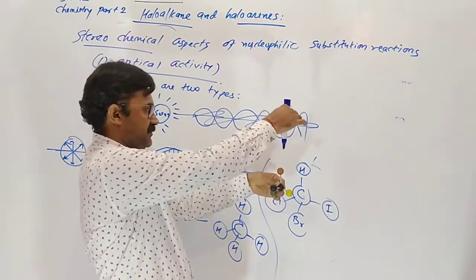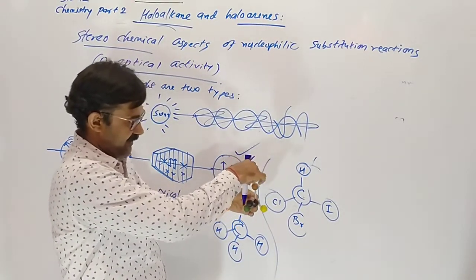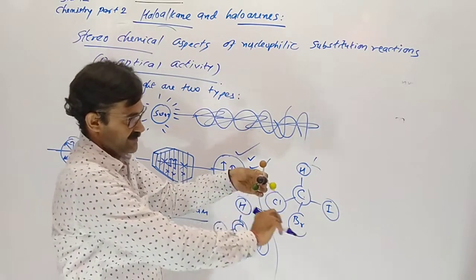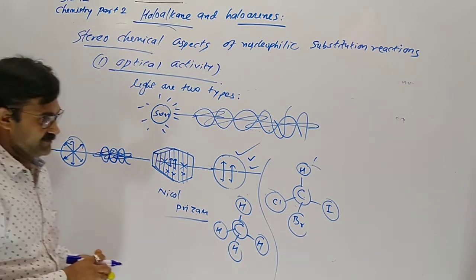So when we pass polarized light, the light will deviate to the right-hand side, otherwise the left-hand side. That is optical activity. The compound is optically active.